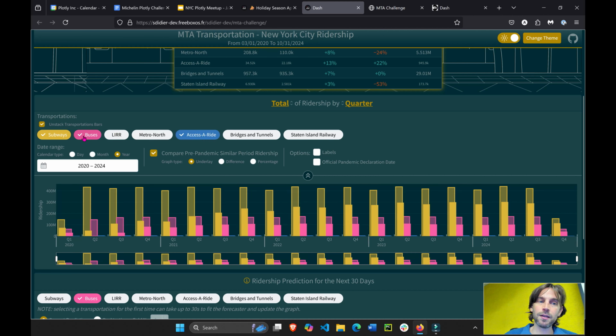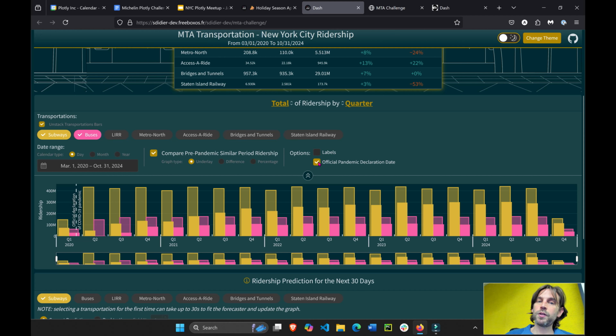You see the declaration rate right here on the left, just with one checkbox. And this is all with Dash, right? It's through the callback. You say if the user clicks on this checkbox, if this checkbox is true, then add this to the graph, add this trace or this annotation.